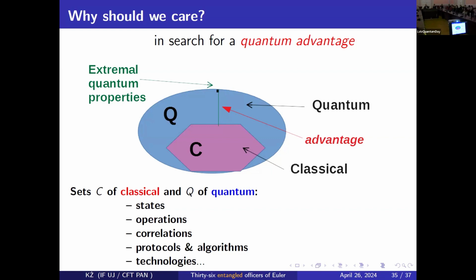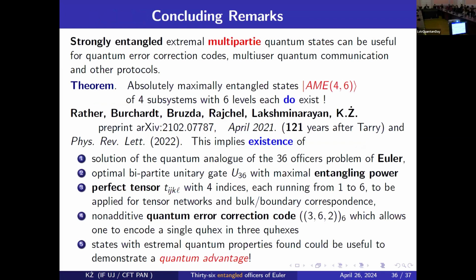So now we hope that such an example shows that, in the first case, we found a nice example of advantage concerning quantum states. But we hope it will be related to other more practical issues, finding optimal quantum operations, or even quantum protocols or quantum technologies. I'm almost about to finish.